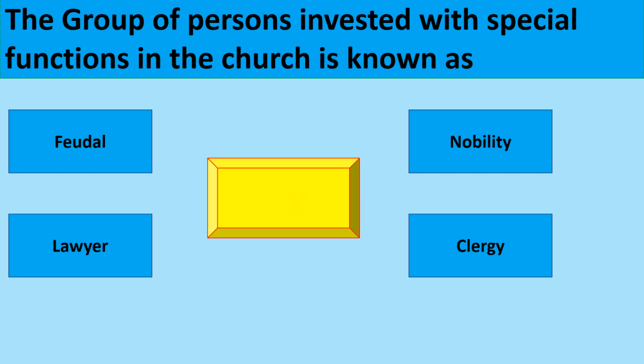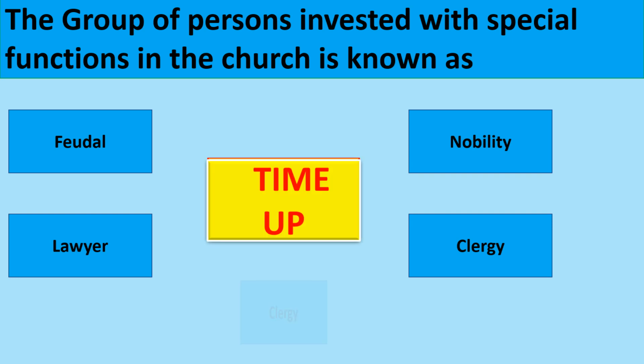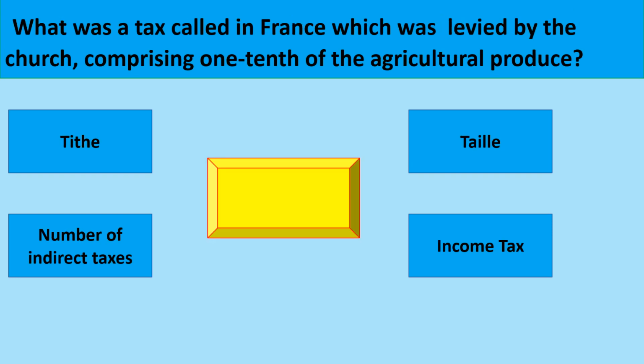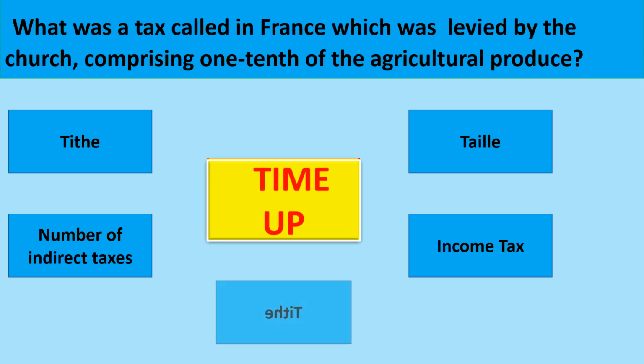The group of persons invested with special functions in the church is known as clergy. What was the tax called in France which was levied by the church, comprising one-tenth of the agricultural produce? Tithe.